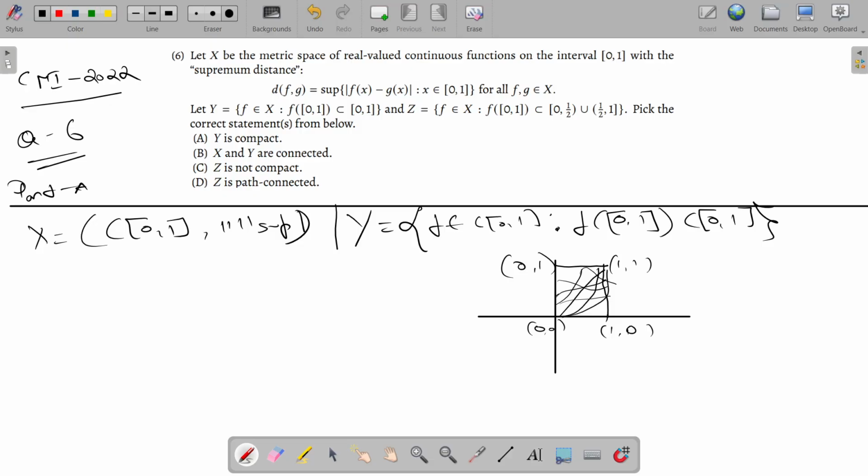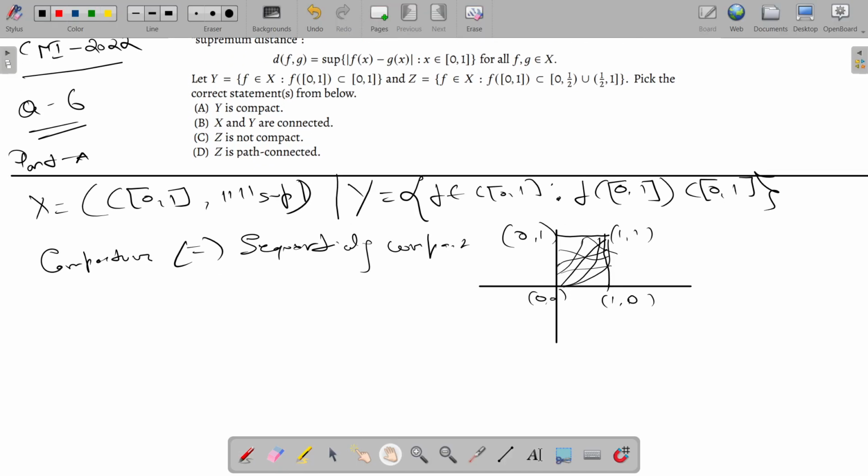Now they're saying that Y is compact. Y is a metric space, so compactness, we know, means sequentially compact. It's an if and only if. Now we define a very common sequence of functions, x to the power n. They are all continuous, so they belong to C[0,1], and also they all belong to Y.